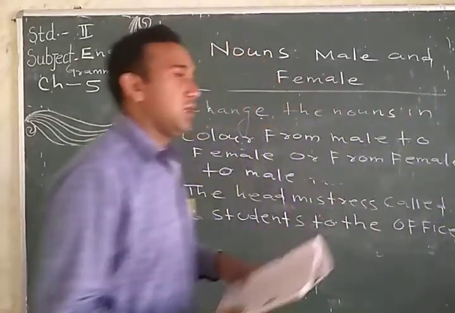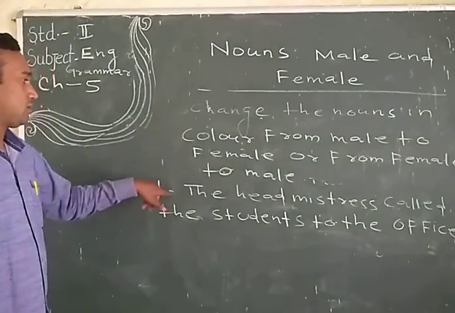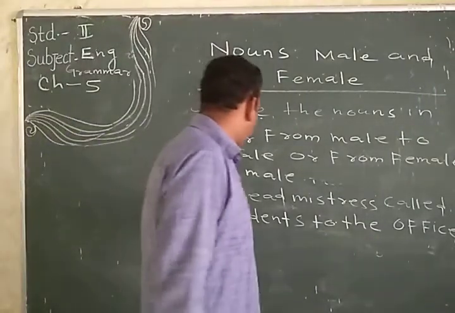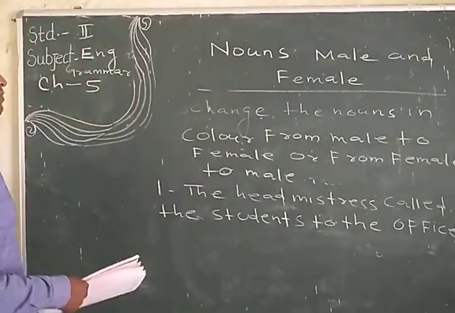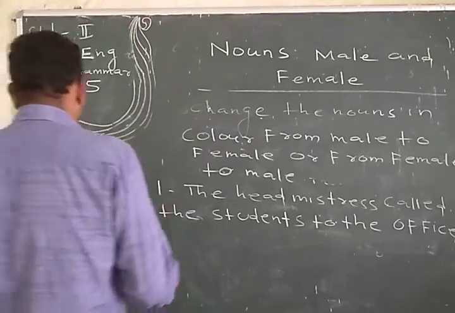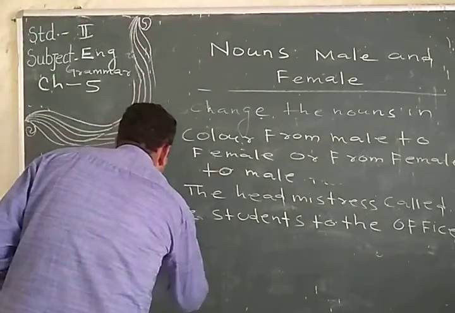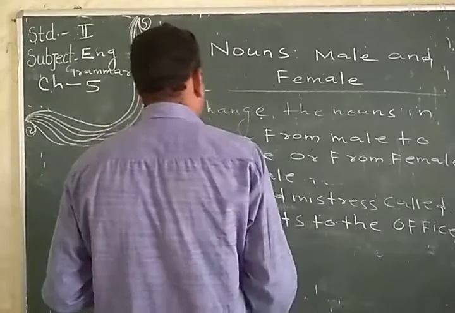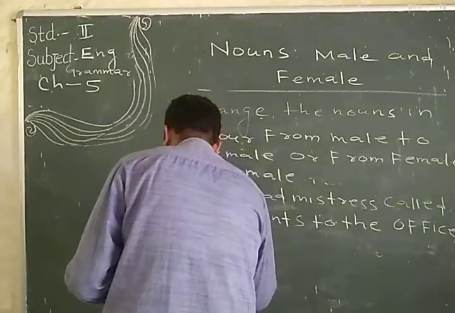So how do we convert? The headmistress is in red color, so we have to write headmaster. Okay. So the answer is that you have to convert a female to male.